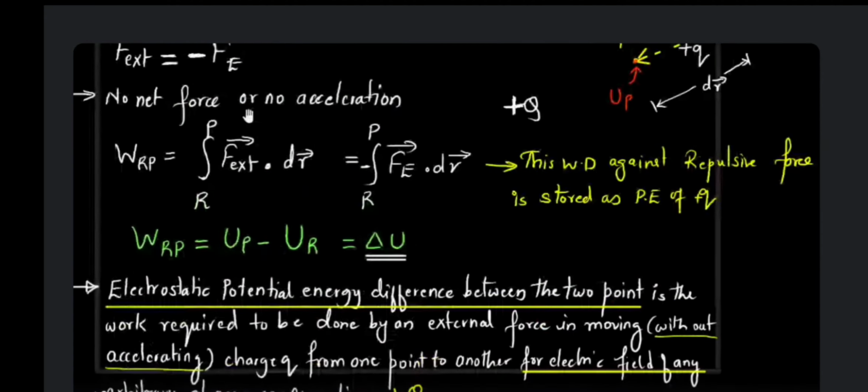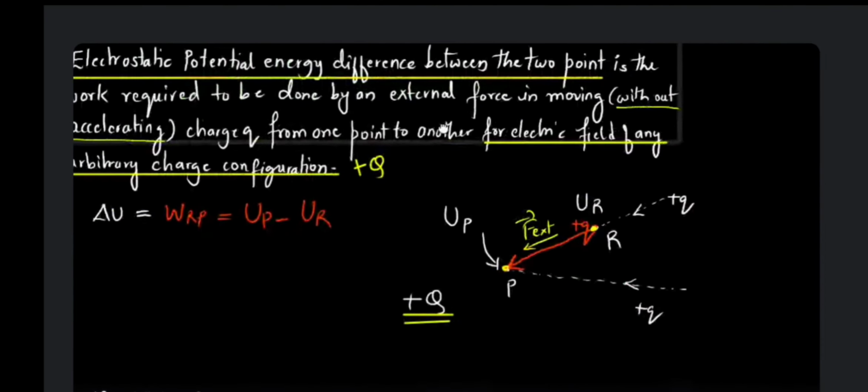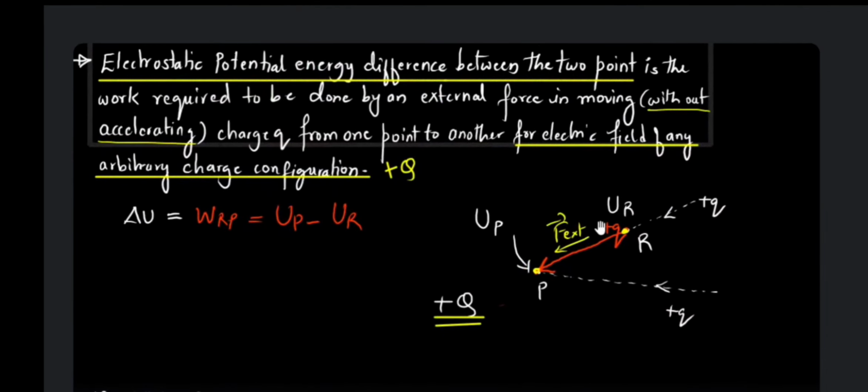We have discussed it. No net force, no acceleration. Your external force should be just equal to the repulsive force, but in the opposite direction. This is the definition of electrostatic potential energy difference.